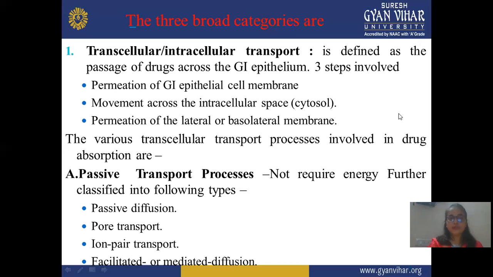The various transcellular processes involved in drug absorption are, first, the passive transport process. These transcellular processes are divided into subcategories, which we already discussed in the previous slide. The passive transport process does not require energy and is further classified into the following types. Passive transport means no energy is required for this absorption mechanism. The subtypes are passive diffusion, co-transport, ion pair transport, facilitated or mediated diffusion. Now we discuss these individually.